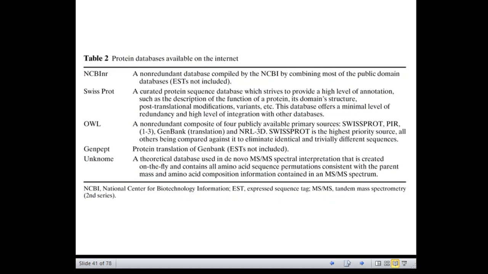The amino acid sequence information can be obtained by one of several methods using the MALDI-MS. So you can get the amino acid sequence information from the MALDI-MS.